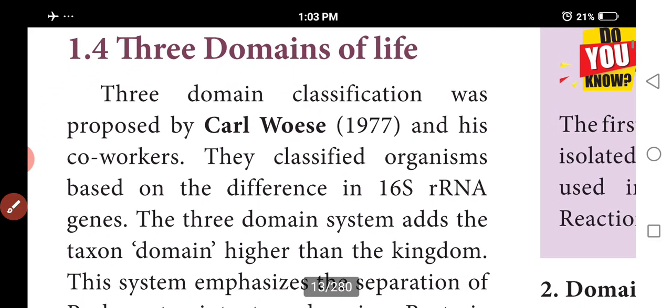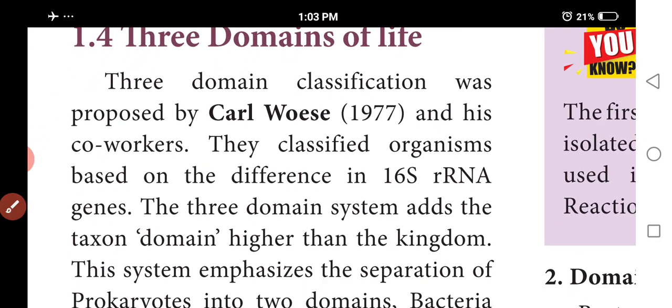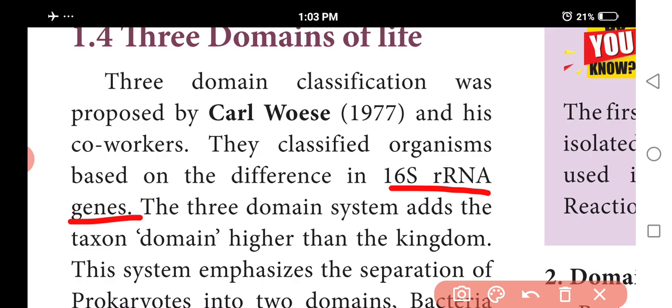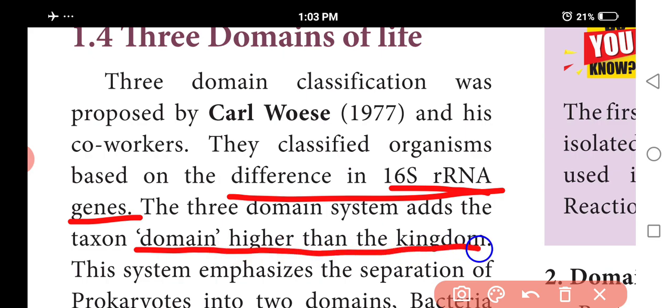So, three domains of life, first proposed by Carl Woese. What is the basis of this classification of organisms? The difference in ribosomal RNA genes. A domain is a taxon higher than the kingdom. Domain means higher than the kingdom.